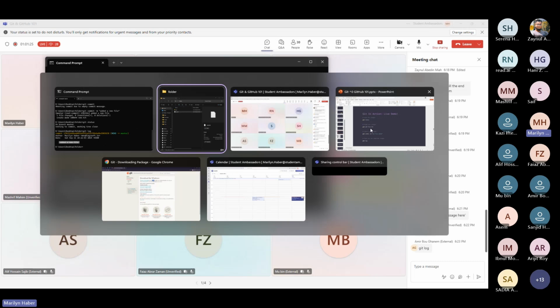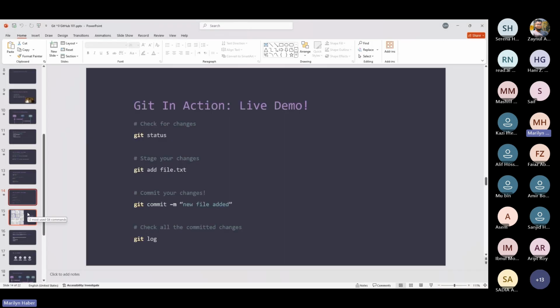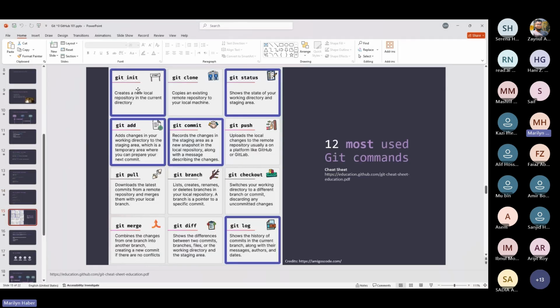So if we continue here, we have just tackled git init to initialize our folder in order to start tracking the changes. Then we learned about git status, which helps us know what changes are happening in my workspace and in my staging area.